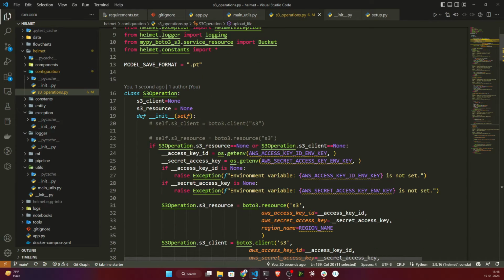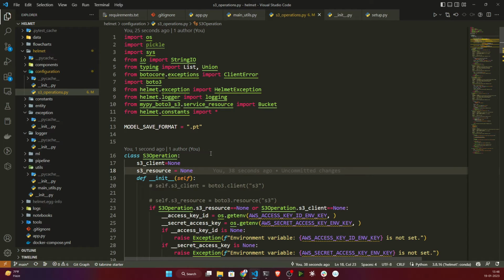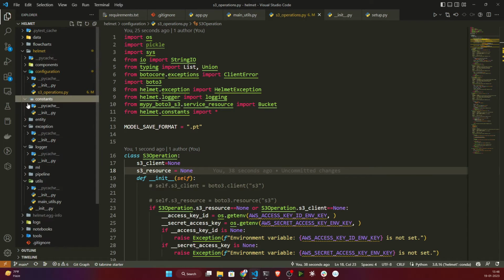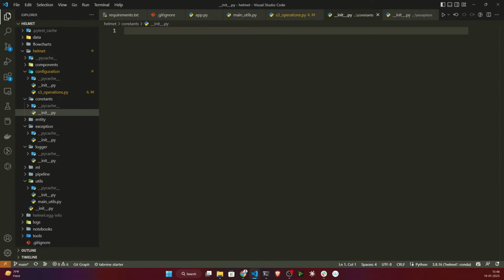But here, if you see, these are showing errors because this variable we haven't imported. This variable we need to mention inside constant. If you are mentioning any variable, like a path, instead of hard coding it, try to keep it in a file called constant, so that whenever you change the constant, it will reflect here. So I will open this constructor, and here I will mention this one.